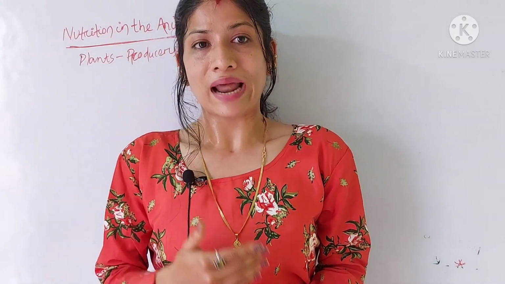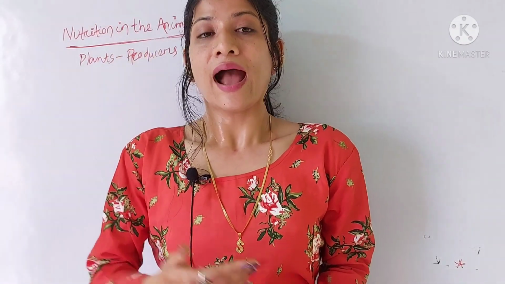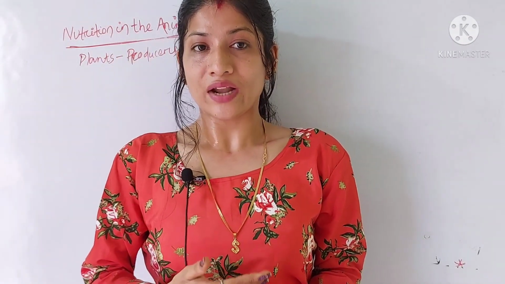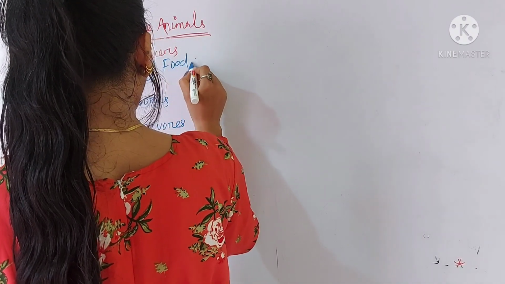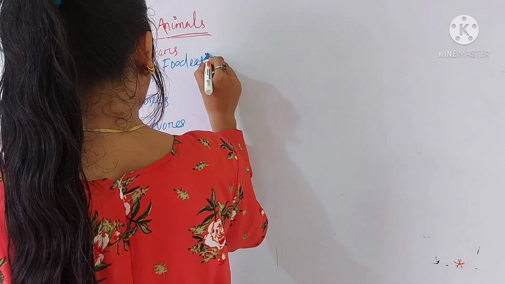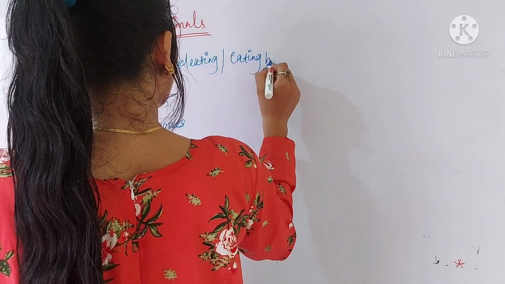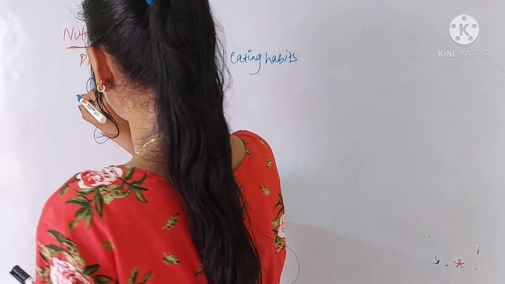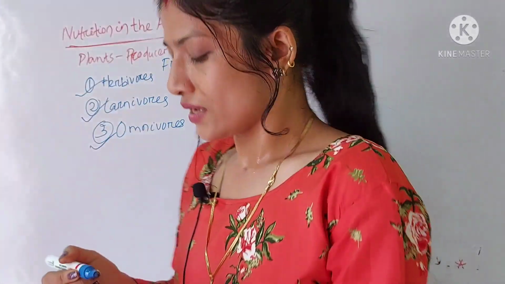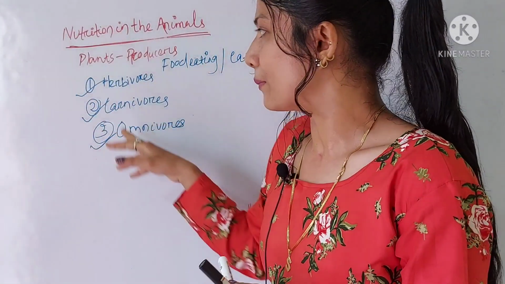Okay, and some plants are there who eat insects. For example, the pitcher plant and the Venus flytrap plant both eat insects. Okay, then depending upon the eating habit or the food habit, the animals can be classified into three categories. First one is herbivores, and the second one is carnivores, and the third one is omnivores. We will briefly discuss these three.